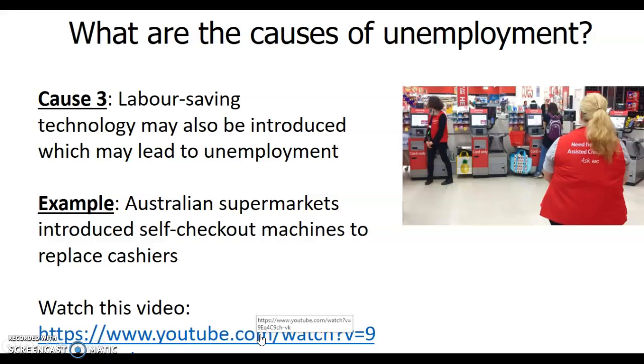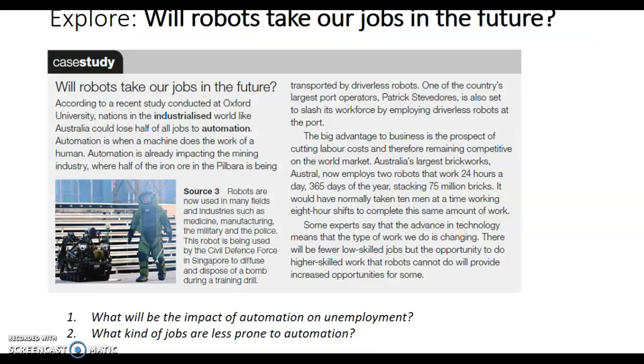Now this is a little video I want you to watch. It is based on a Coca-Cola factory, showing how they fill the bottles and make the bottles, and you will see that throughout the video there is not even 1% of human interaction involved. It is all automated and technology oriented, which means this has increased unemployment as well. Have a look at this video and tell me how you find it.